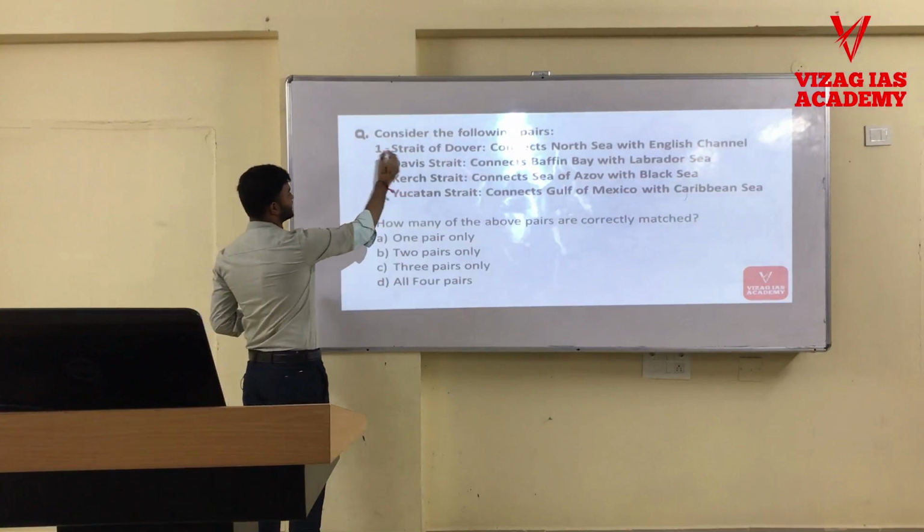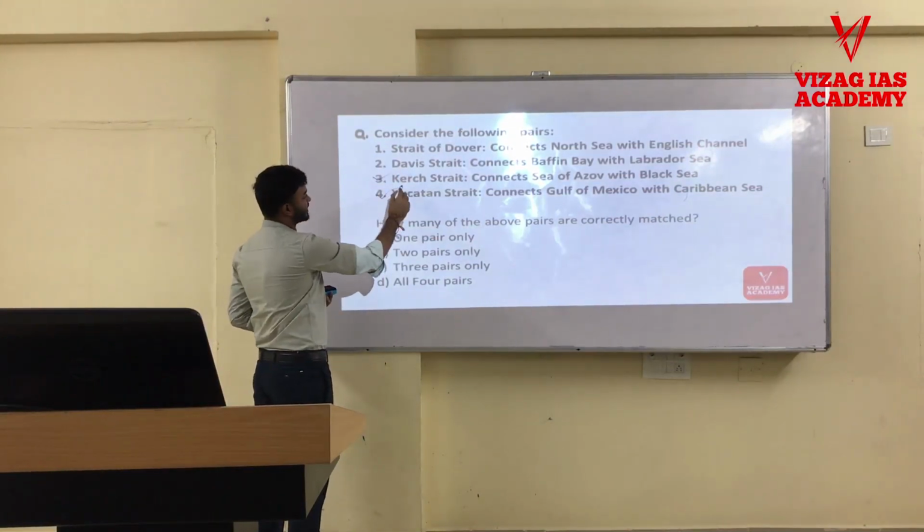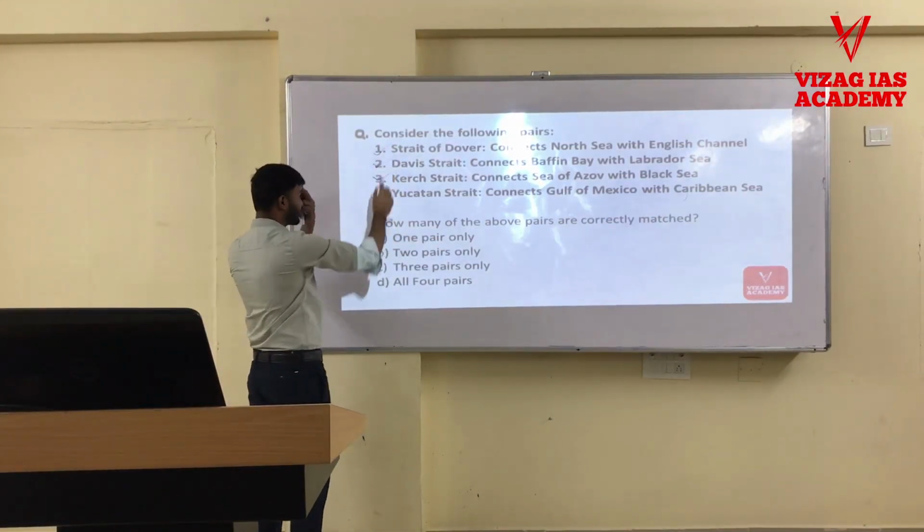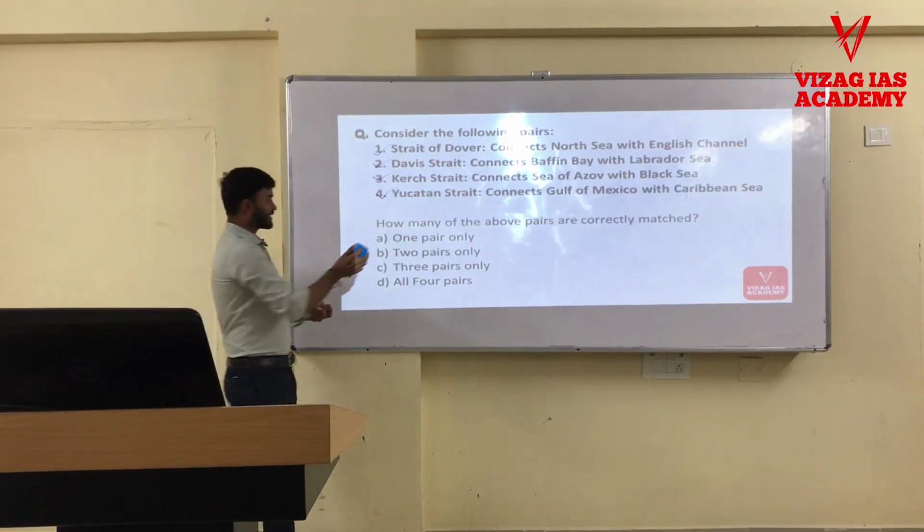So Kerch Strait is correct, Yucatan correct, Davis is correct, and Strait of Dover. All these are correctly located.